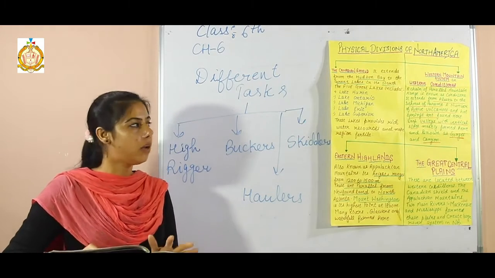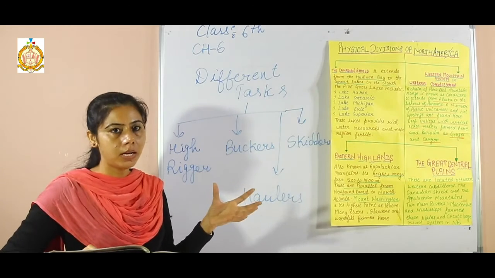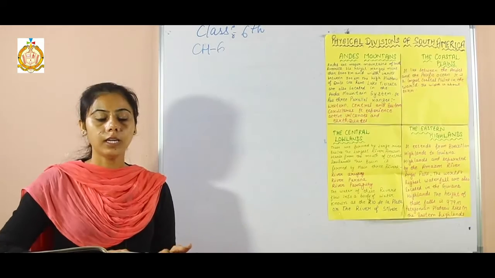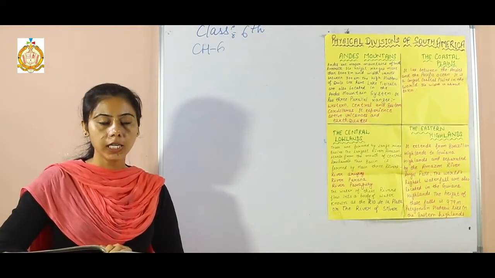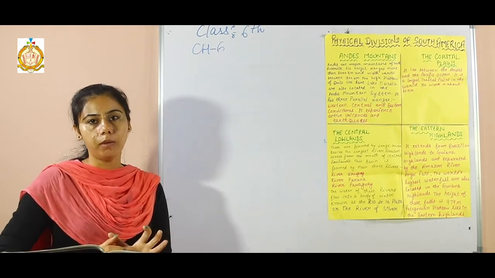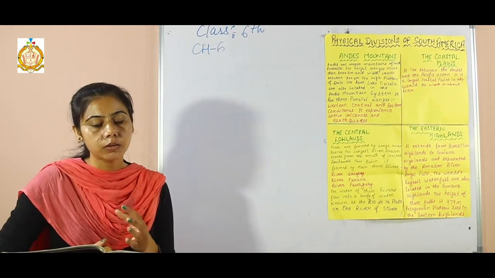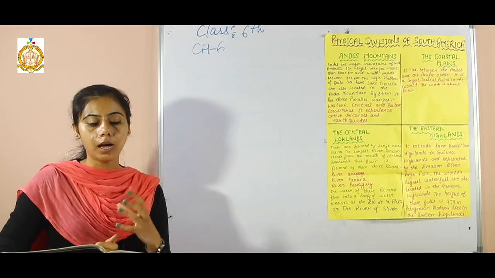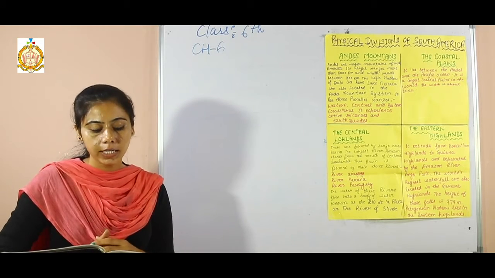So in North America we have studied the political division, the physical division of North America, and the case study of lumbering in Canada. The next topic is South America. So South America is the 4th largest continent in the world, and it is connected to North America by the Isthmus of Panama, and it lies in the southern hemisphere. The largest country in South America is Brazil, the smallest country is Suriname, the largest river is the Amazon, and the largest freshwater lake is Lake Titicaca.